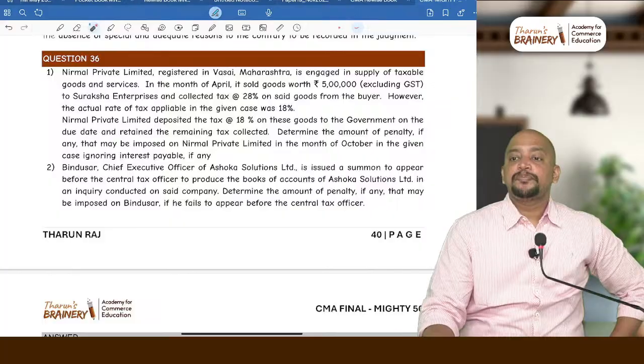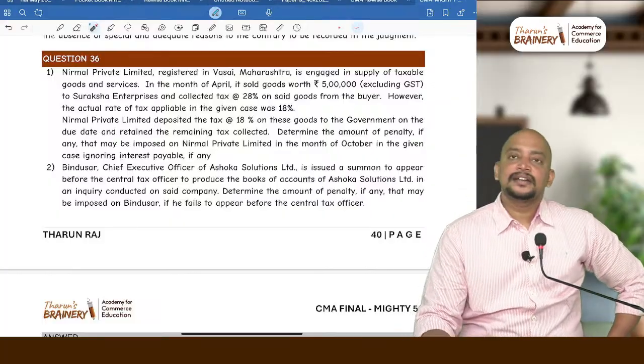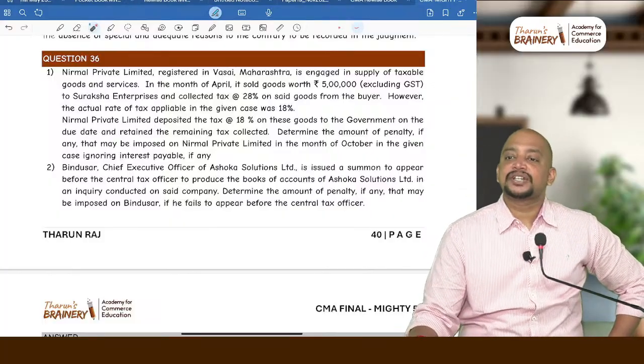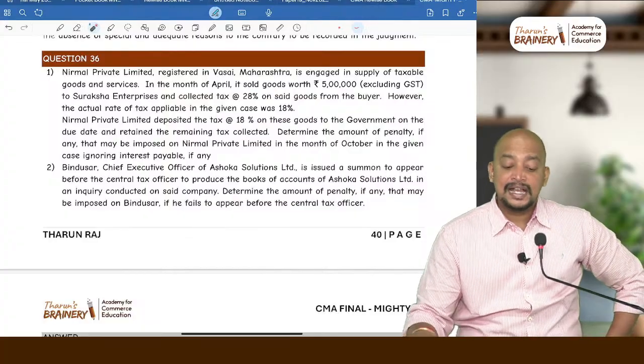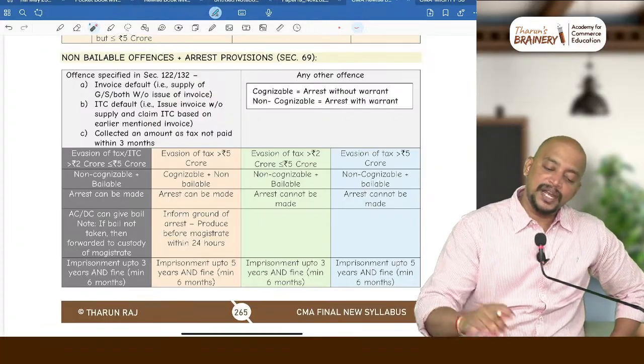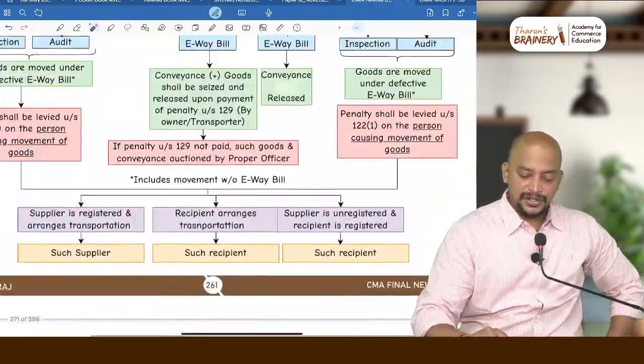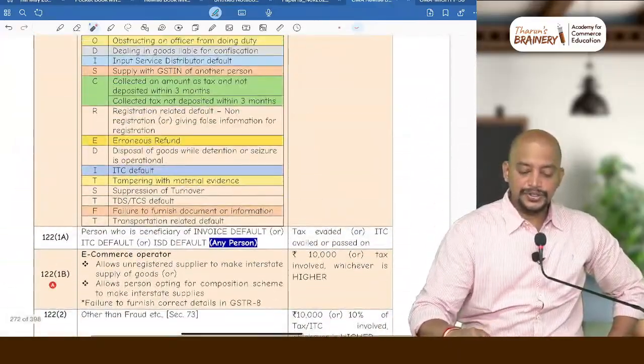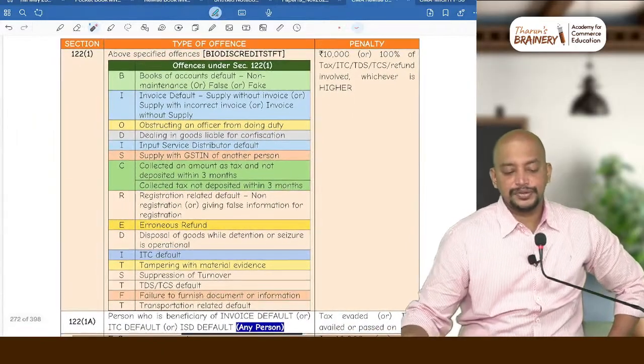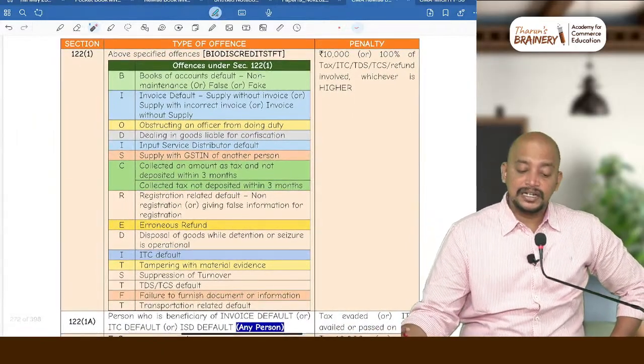So we have penalty provisions. In that, the major penalty provision is section 122 subsection 1. They have listed out a big list of penalties. You can see that on page number 262, the list of penalties.